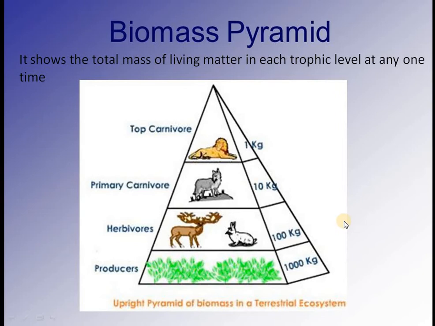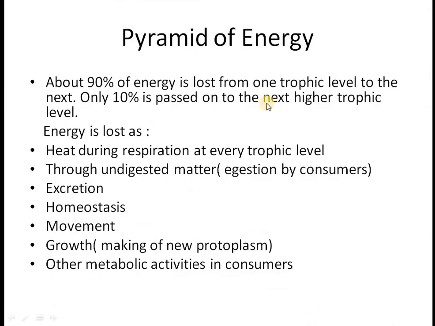Then is the biomass pyramid. It shows you the total mass of living matter in each trophic level at any one time. It is similar to the pyramid of numbers that you make traditionally. It is broader at the base, and as you move upward it gets narrower. So this is the common observation that the mass of living matter decreases as you move into the higher trophic levels. Next is the pyramid of energy.